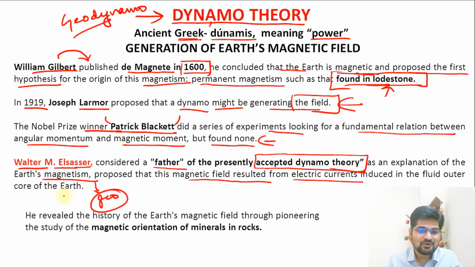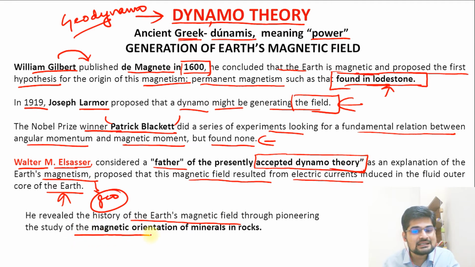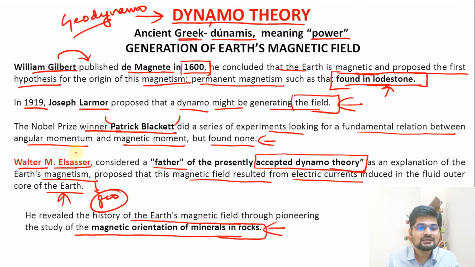That is the liquid core. He revealed the history of Earth's magnetic field through pioneering the study of the magnetic orientation of minerals in rocks. By learning the magnetic orientation of those minerals, he finally propounded this theory of the geodynamo.